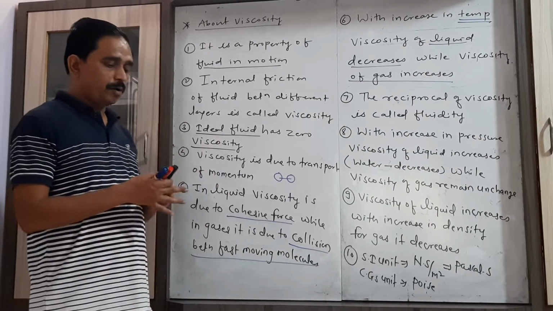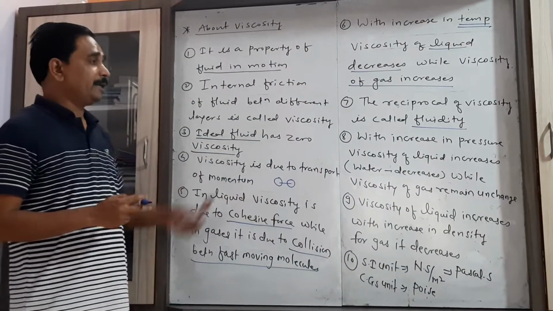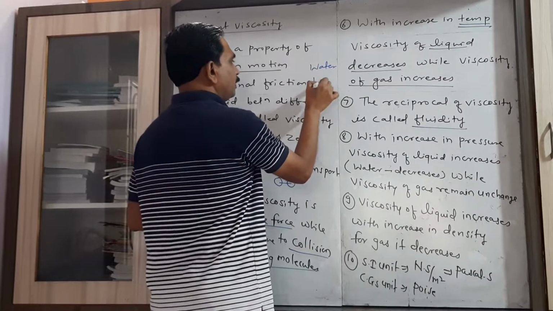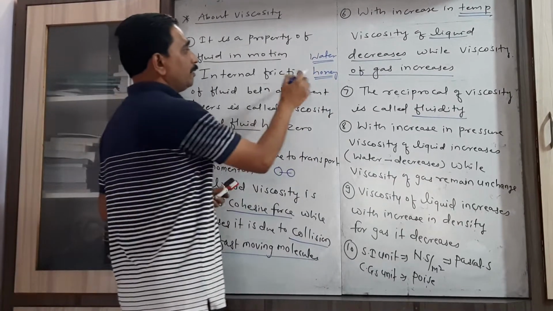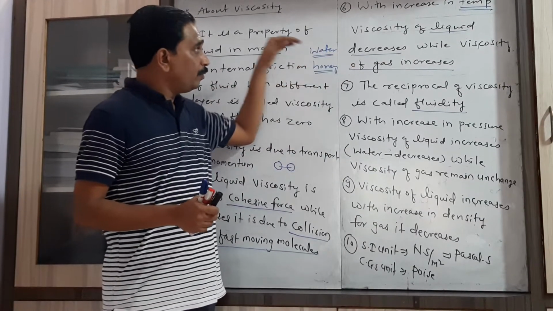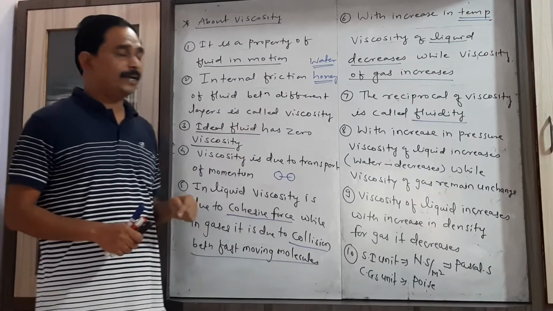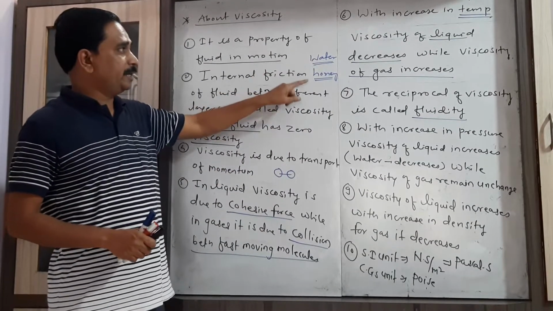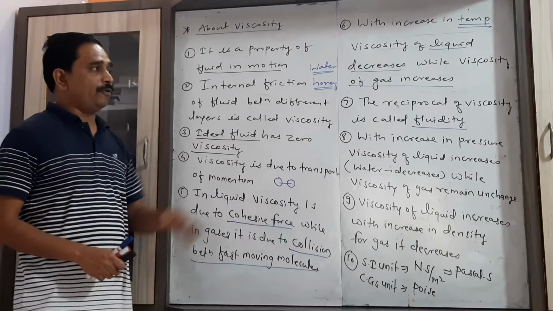Now the reciprocal of viscosity is called fluidity. As earlier we considered the two examples, water and honey, we know that honey is more viscous than water. Now if I ask which fluid has more fluidity, you can easily say that the fluid having less viscosity has more fluidity. So water has more fluidity than honey. So the reciprocal of viscosity is called fluidity.